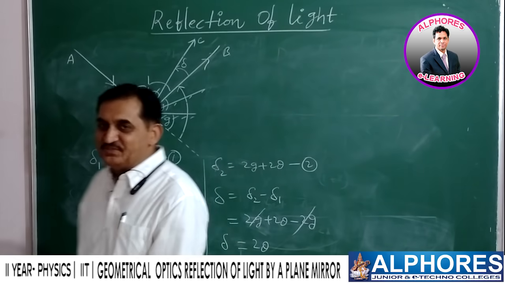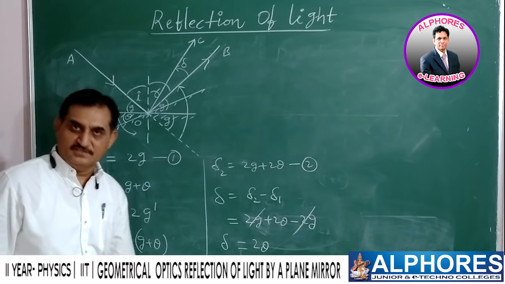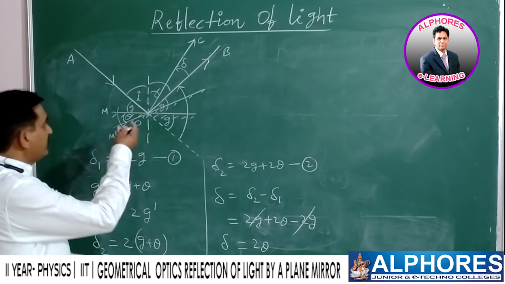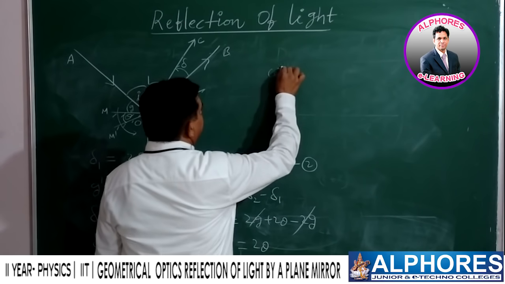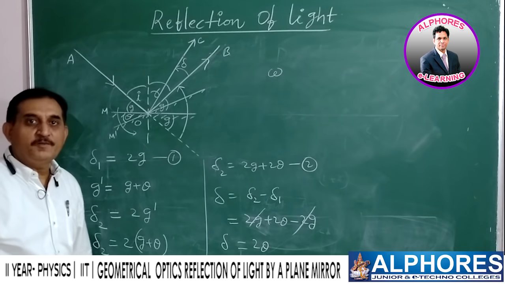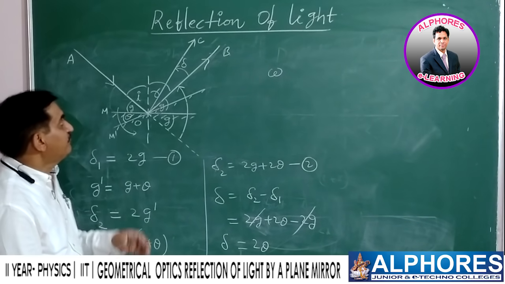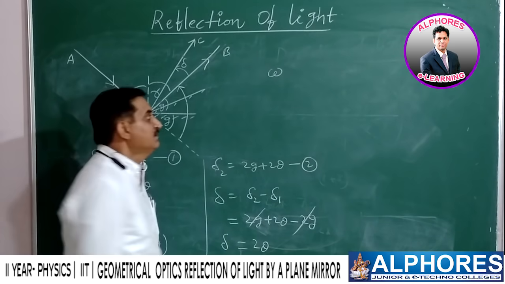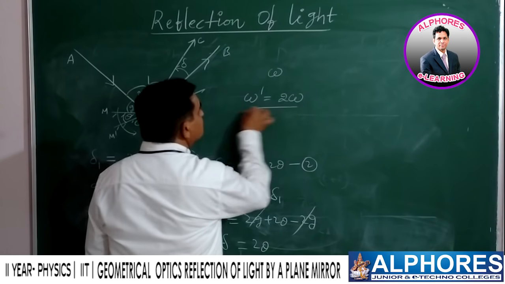Right? Next, in a similar way, if you consider angular velocities, suppose the plane mirror is turning with a certain angular velocity, omega. What will be the angular velocity with which the reflected ray will turn? Angular velocity of the reflected ray will be 2 omega.